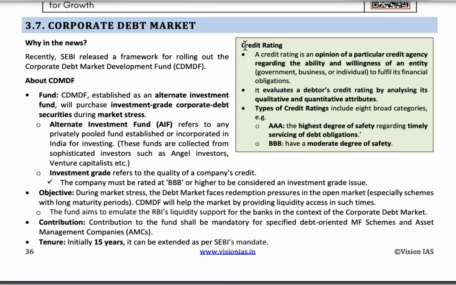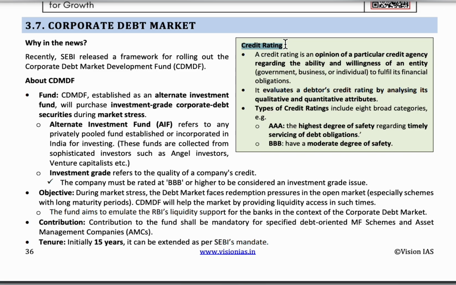And here, the rating: there are some international banks. If a developed or developing country goes and asks an international bank for a loan, these banks will see the country's credit rating. The credit rating is nothing but a study or report of that country's total financial situation.